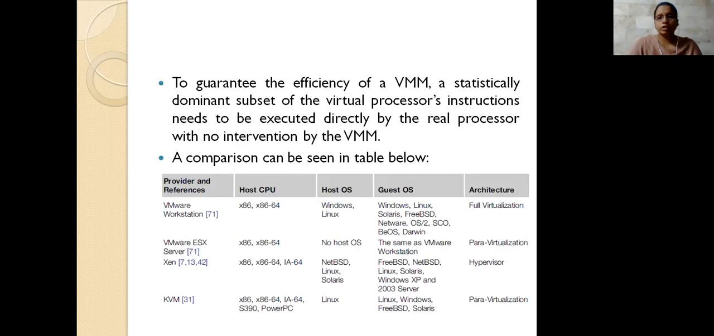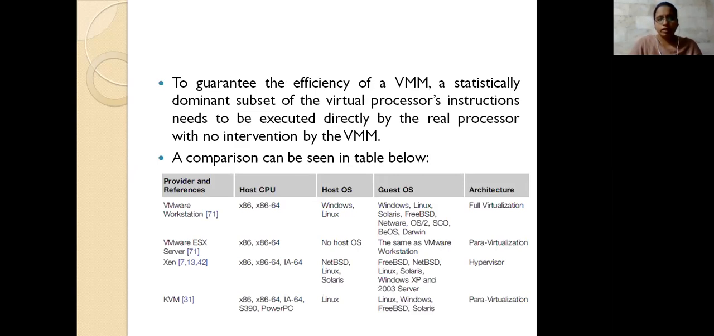What we need to do is provide a subset of the virtual processor instructions to be executed directly on the real processor. So there is no intervention by the VMM. What you are trying to access has to be done as a subset, and then next we execute all these things here.